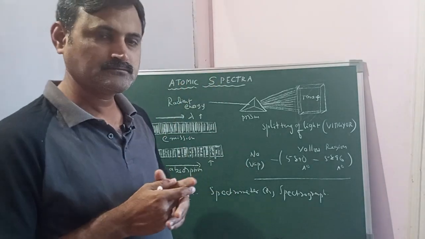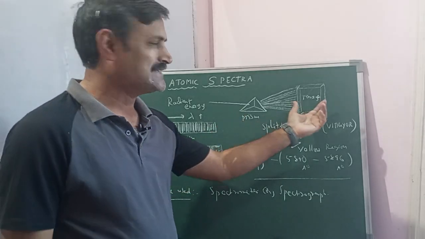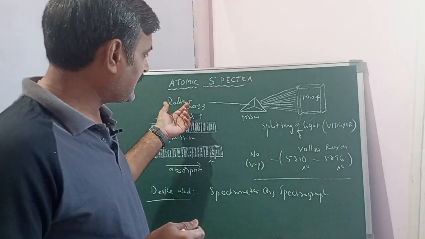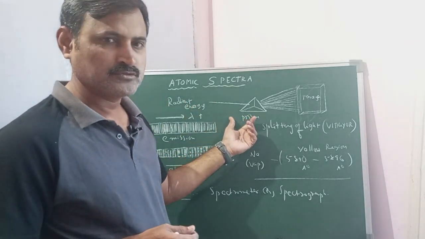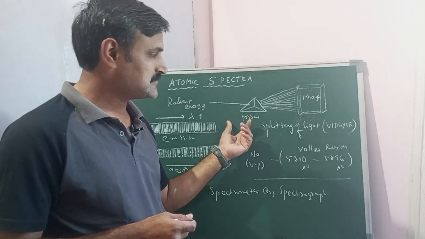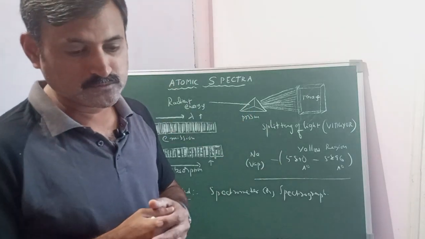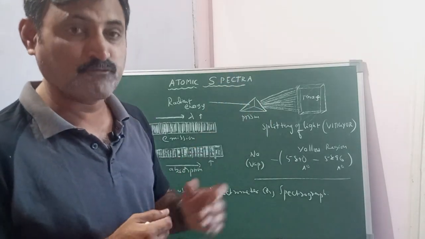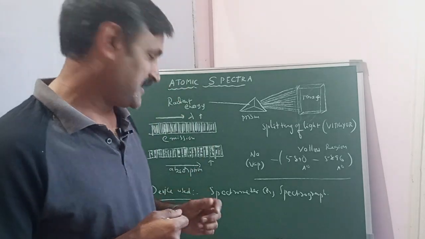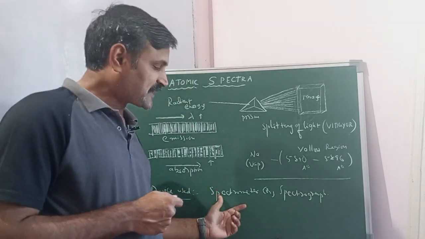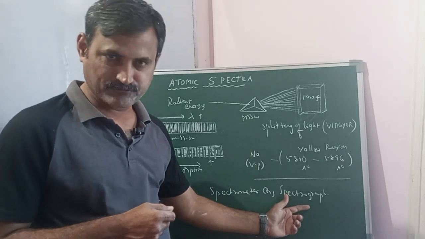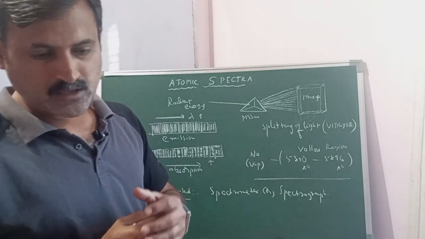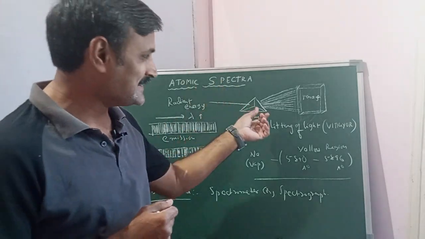And when it comes to atomic spectra, first of all, we should know what exactly the spectra is. We can simply call it an image. It is nothing but an image formed when radiant energy is passed through a prism or grating and is split into different lines, and the lines are observed in the form of an image. We see that image using a device called a spectrometer or spectrograph, and this we call a spectrum.